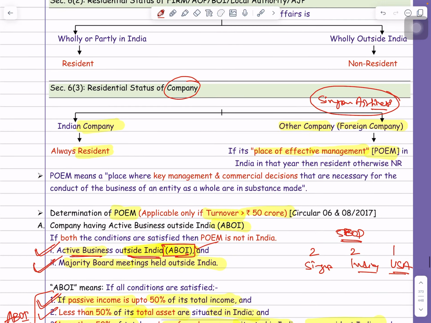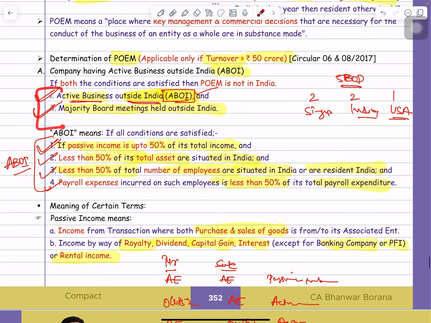Now guys, what I have mentioned here, if these two conditions are satisfied, then we will say that the POEM is located outside India, and guys, that company will be treated as non-resident.